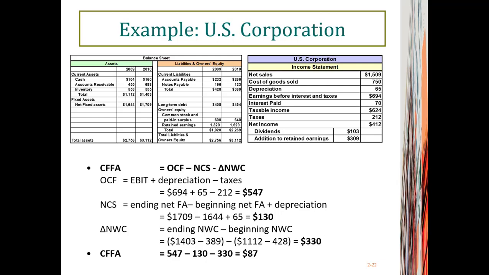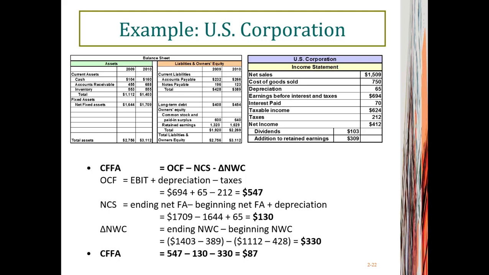First thing that we need to do is to figure out operating cash flow. Operating cash flow equals EBIT plus depreciation minus taxes. Essentially speaking, operating cash flow tells us the cash flow that can be generated from daily operations for both shareholders and creditors. Earnings before interest and taxes, in this case, equal $694 million.